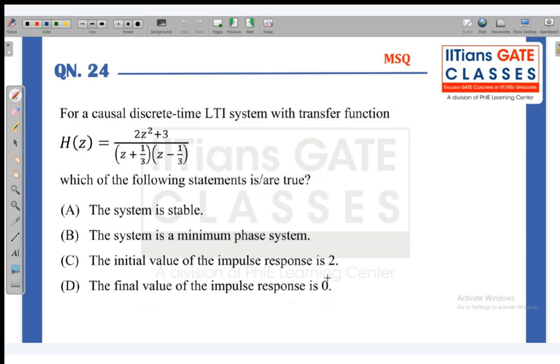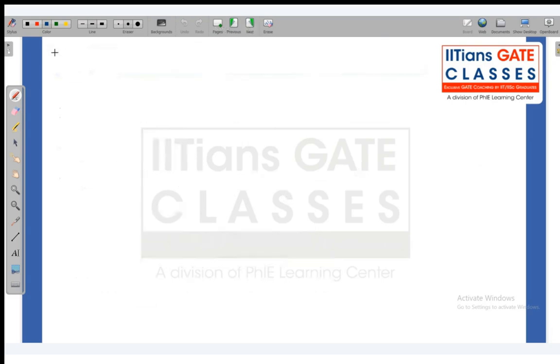To check whether the system is stable or not in the Z domain, we have to see whether the poles are inside the unit circle or not. So here I am writing, for a system to be stable, mod of z should be less than or equal to 1.